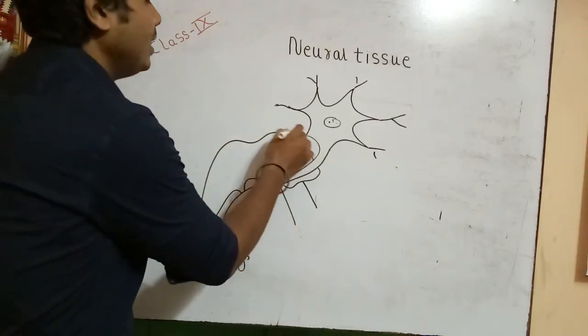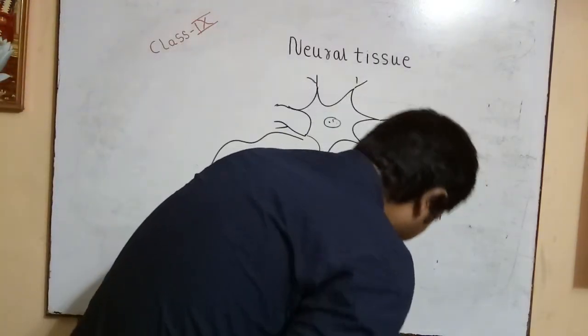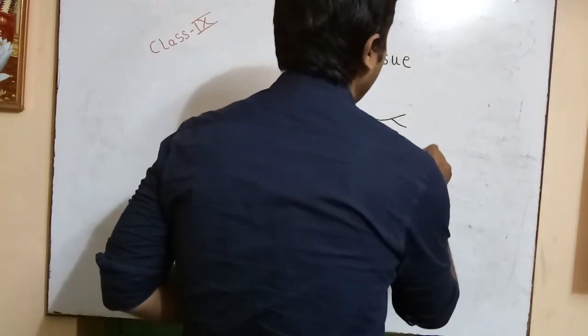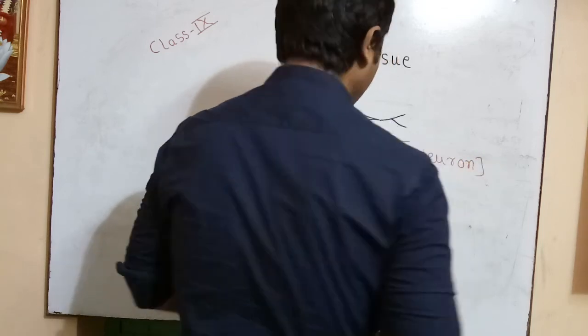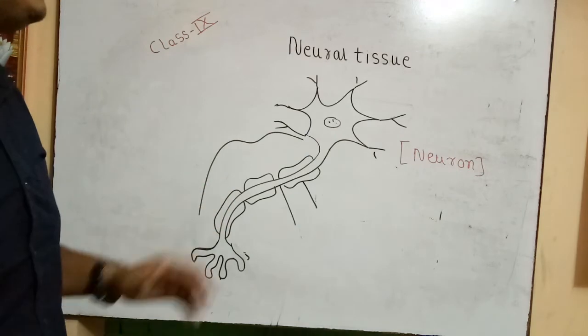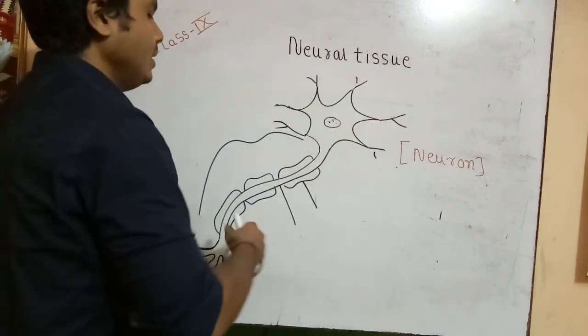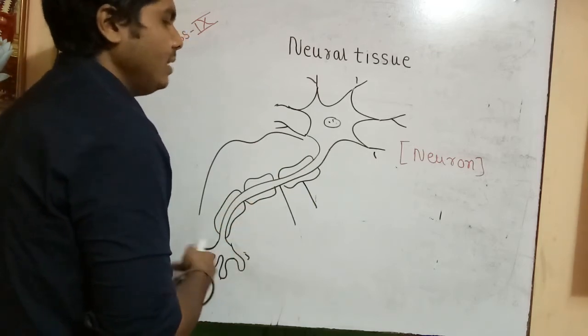So this is the structural and functional unit of the nervous system, known as the neuron, and these are present everywhere in our body. And this one will be known as the cell body, or cyton, and this axon terminal, synaptic cleft.